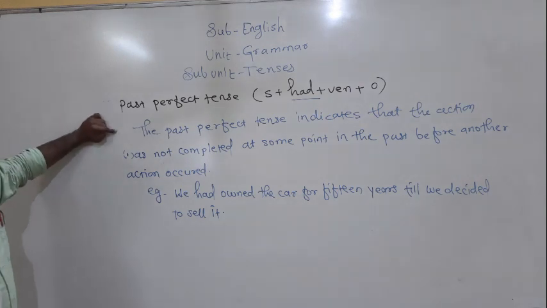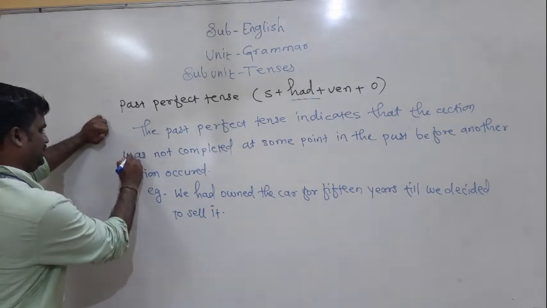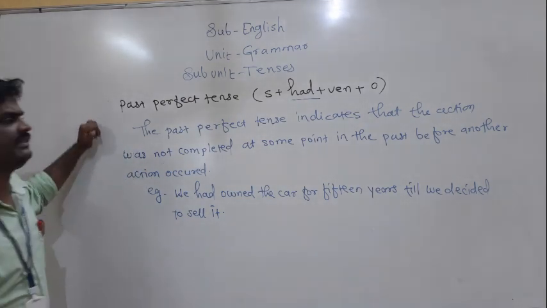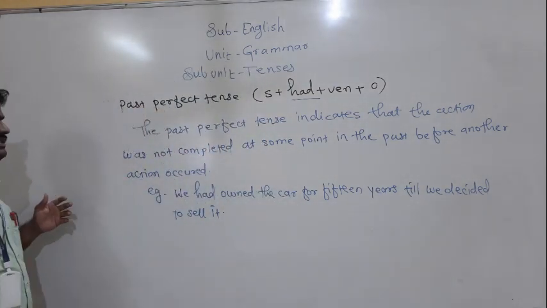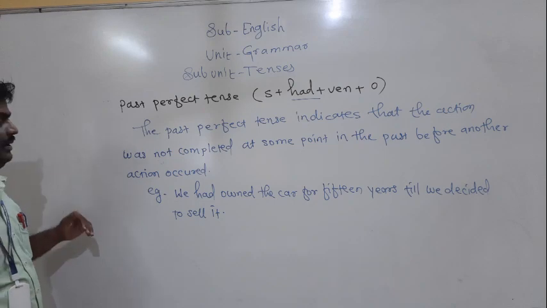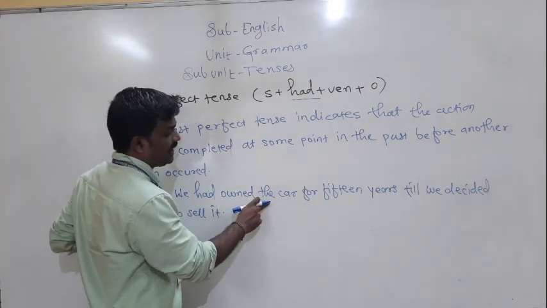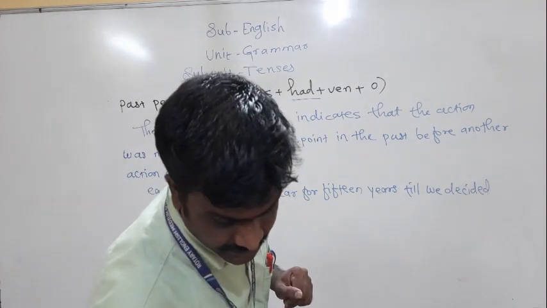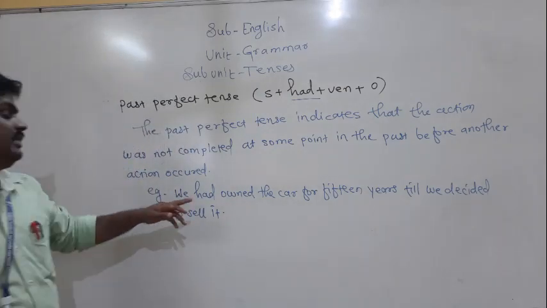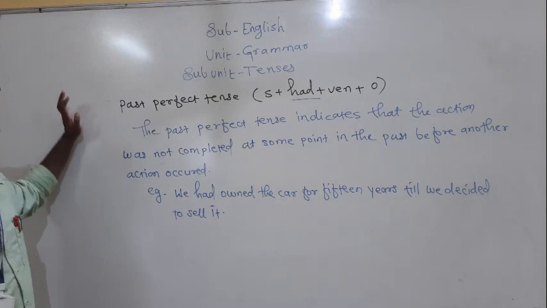The past perfect tense indicates that an action was completed at some point in the past before another action occurred. What does that mean? Here I have given one example. We had owned the car for 15 years till we decided to sell it.